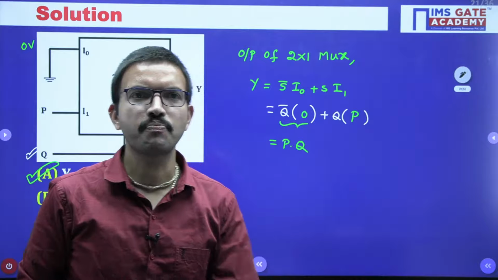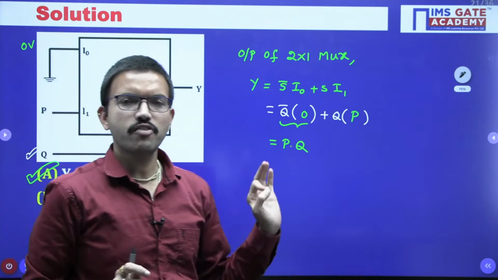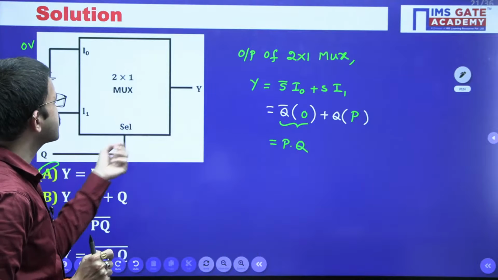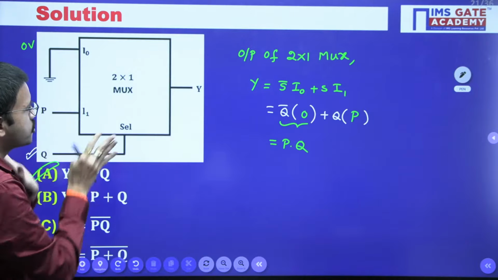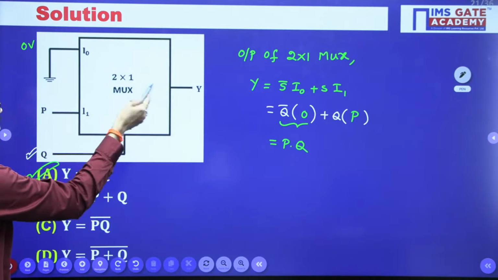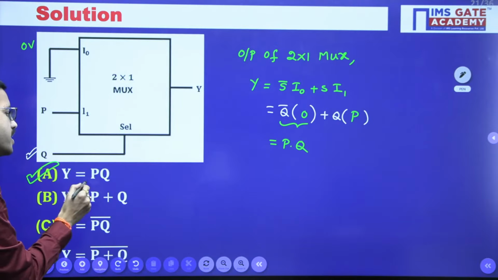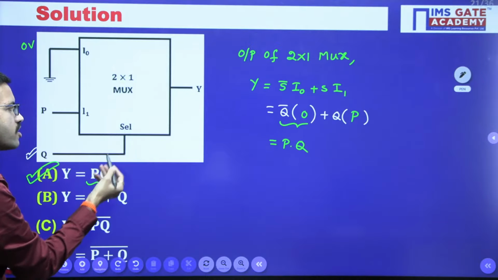Yes, very good, Jandhyam. Actually, in fact, regarding the implementation of all the logic gates, we used to discuss in our regular classes by using 2/1 muxes, right? So this is the direct question only. When the selection line is 0, that time I0 will be connected, but here our requirement is what? For AND gate, P and Q only. So that means among these two variables, you can choose one of them as the selection line.